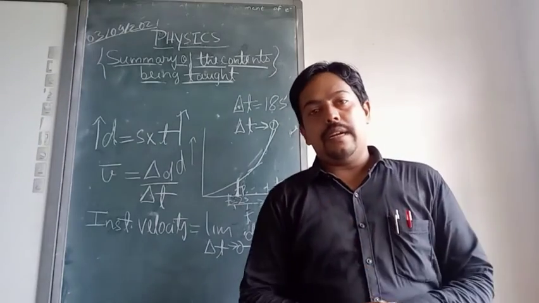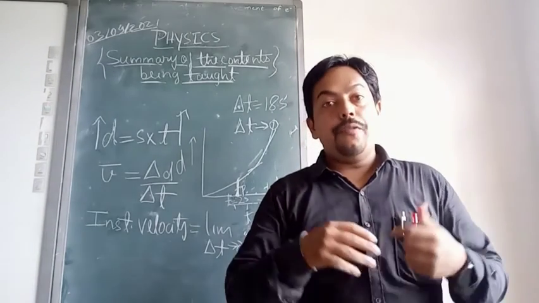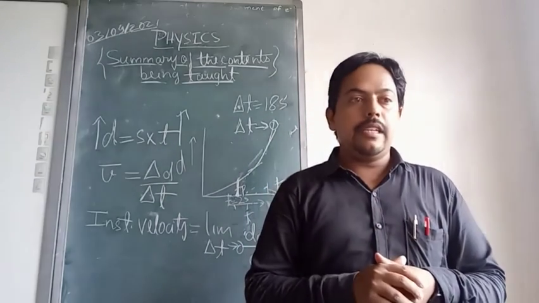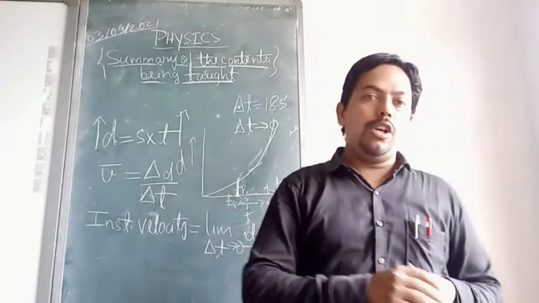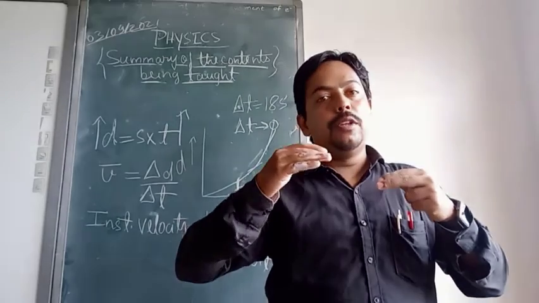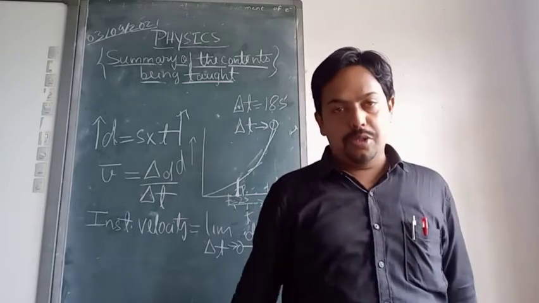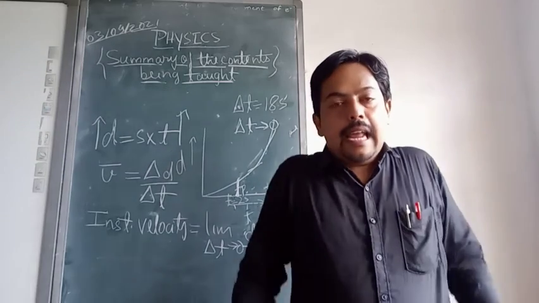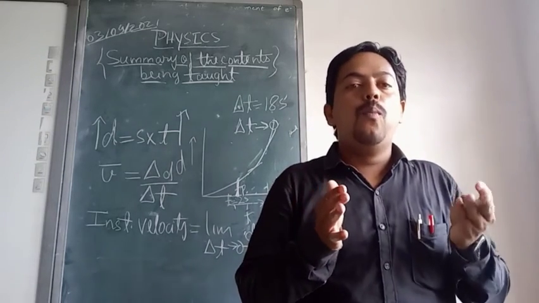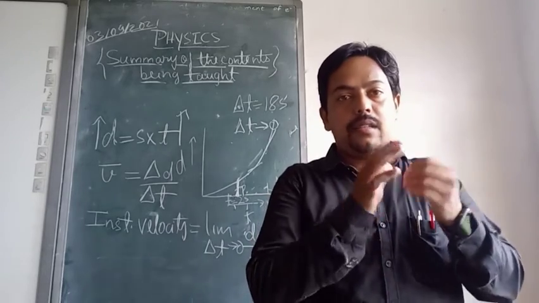In motion in a straight line, in case of relative velocity, we have measured the velocity of one object with respect to the velocity of another object. I have given you many examples of moving trains, moving cars.